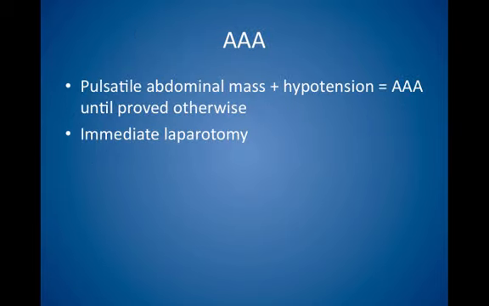Pulsatile abdominal mass plus hypotension equals ruptured abdominal aortic aneurysm until proved otherwise. Perform an immediate laparotomy because there is a 90% mortality rate associated with ruptured AAAs.